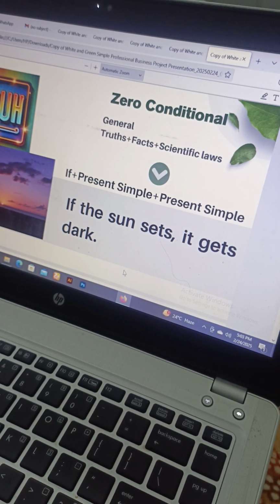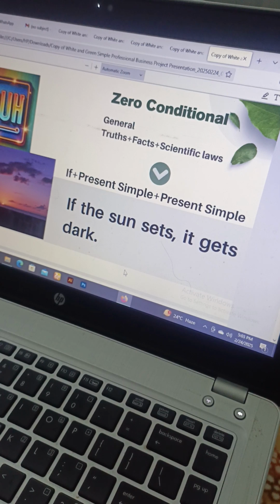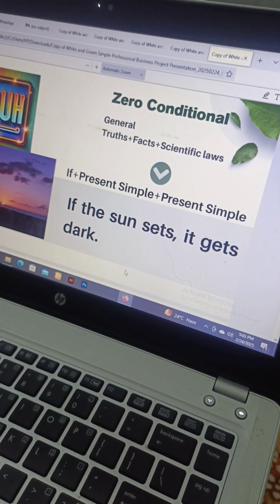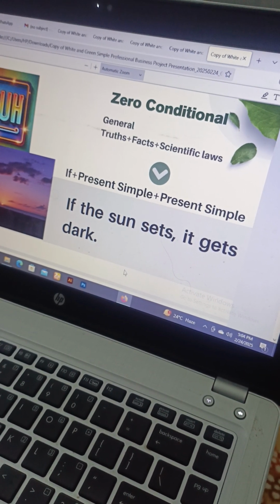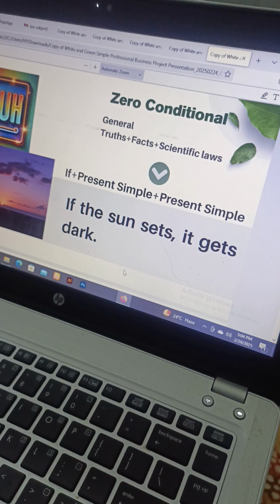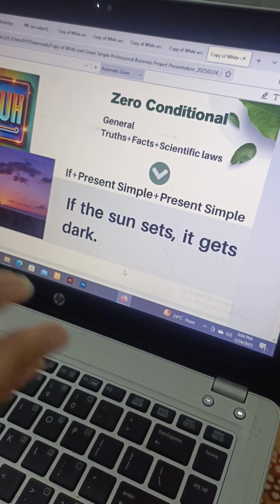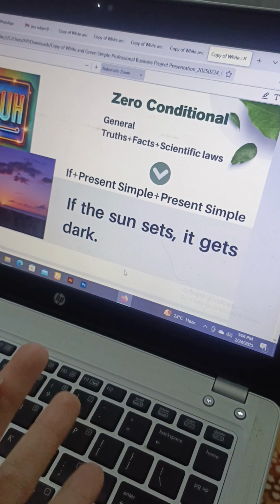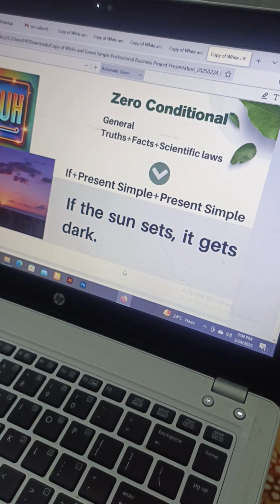Yeah. So look, you can see the example. Now, if you try matching it with the rule, we have the if, check, good. Then we have the present simple tense. You can see एक verb के साथ ही हम s या es का इजाफा करते हैं, यही होता है present simple. तो आप देख सकते हो यहाँ पे जो action verb है वो set है, sun sets, right? That's the verb. Set के साथ हमने s लगा दिया. And then again, if you see in the main clause, again it's simply the present simple, and that verb को हमने s कर दिया, get. So gets, gets. Right?